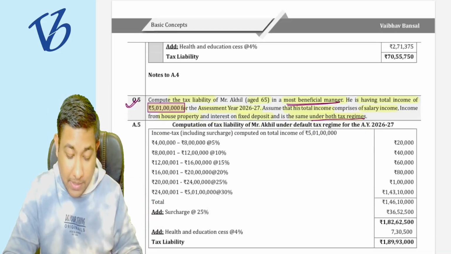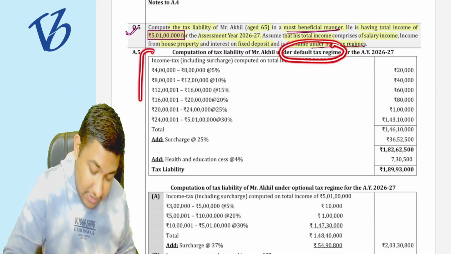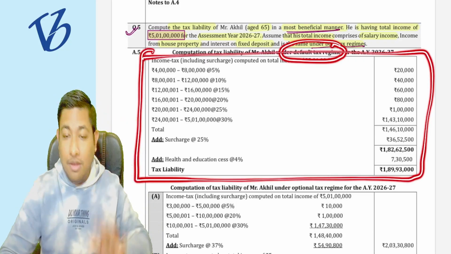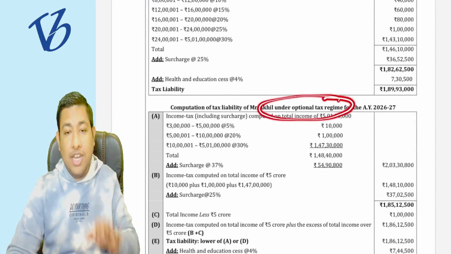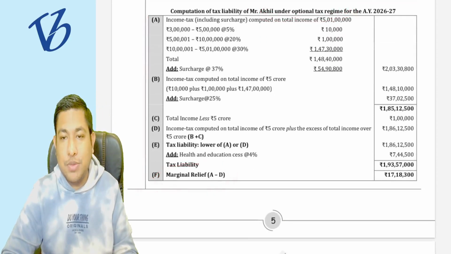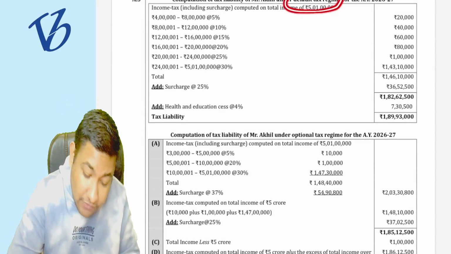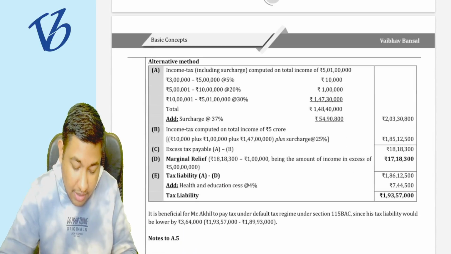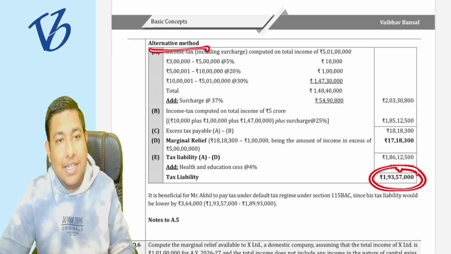Yes, it is applicable. Whenever they computed as per the default tax regime, they just computed the normal tax liability, not as per the marginal relief. But when they opted for the optional tax regime, that is the old tax regime, they computed as per the marginal relief. As per the default tax regime, the tax comes to 1 crore 89 lakh rupees. And as per the old tax regime, it comes to 1 crore 93 lakh rupees.